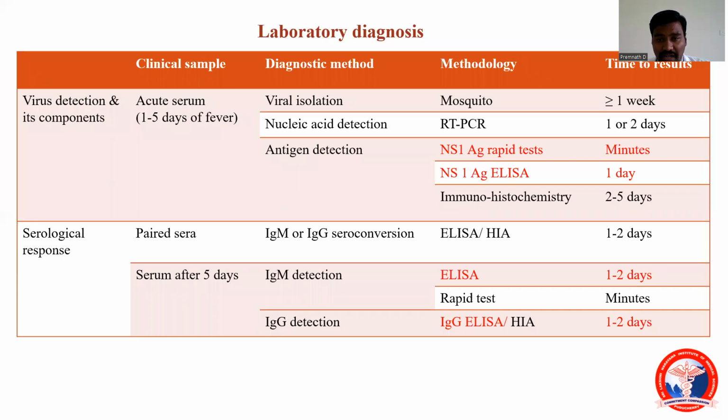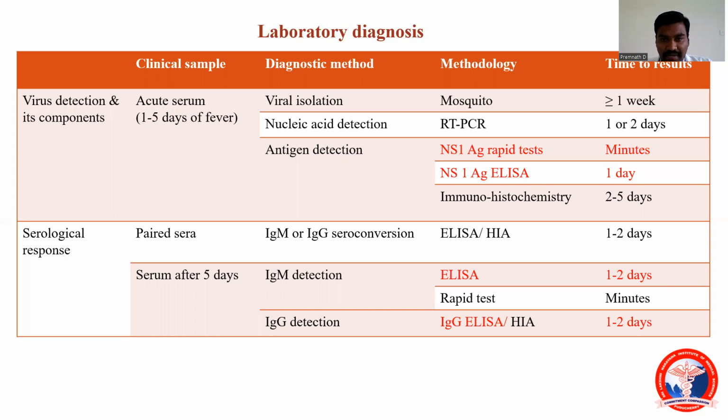There's also another staging called WHO staging, where 4 grades are given. The first grade is dengue fever with hemorrhagic manifestation. The second grade is dengue hemorrhagic manifestation with evidence of plasma leakage. That is the second stage. The third grade is spontaneous bleeding. The fourth grade is profound shock.